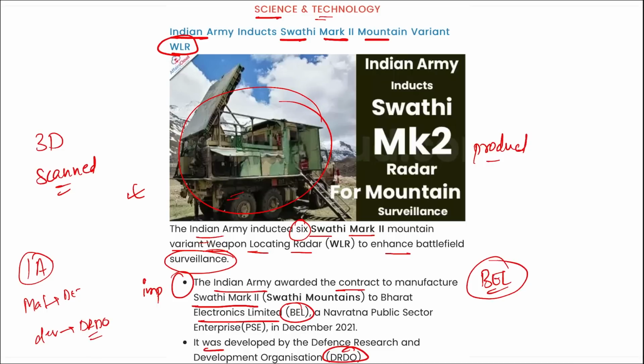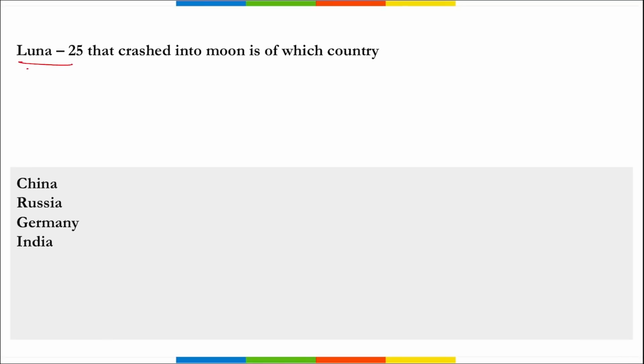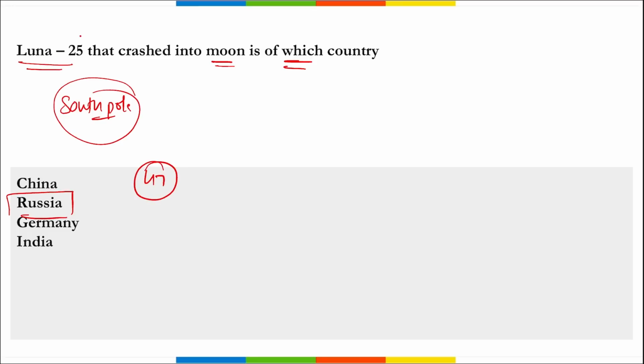Next is Luna 25 that crashed into the moon. It is of which country? So remember Luna 25, right? It is a failed mission because this satellite crashed into the moon. It was aiming to reach the south pole of the moon, but it is a failed mission now. It is of Russia, and Russia's first lunar mission in 47 years. It was Luna 25, but it failed after crashing into the moon. Correct?